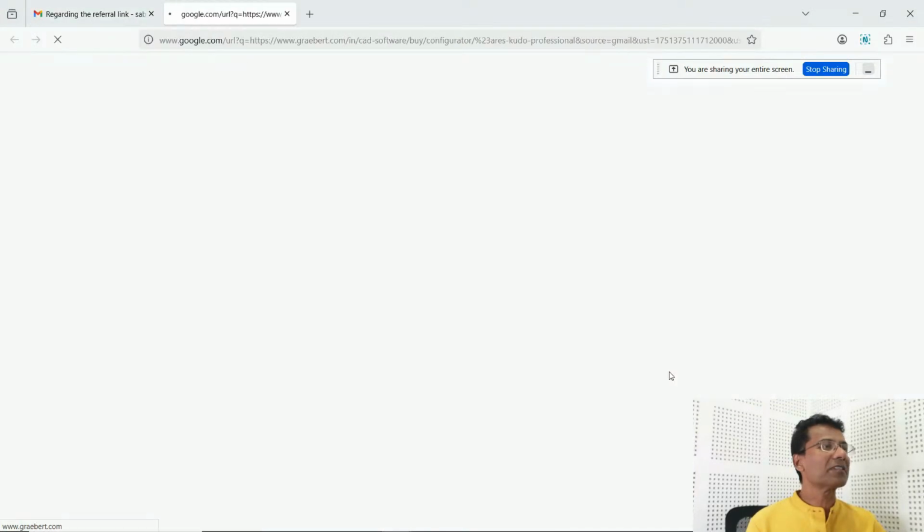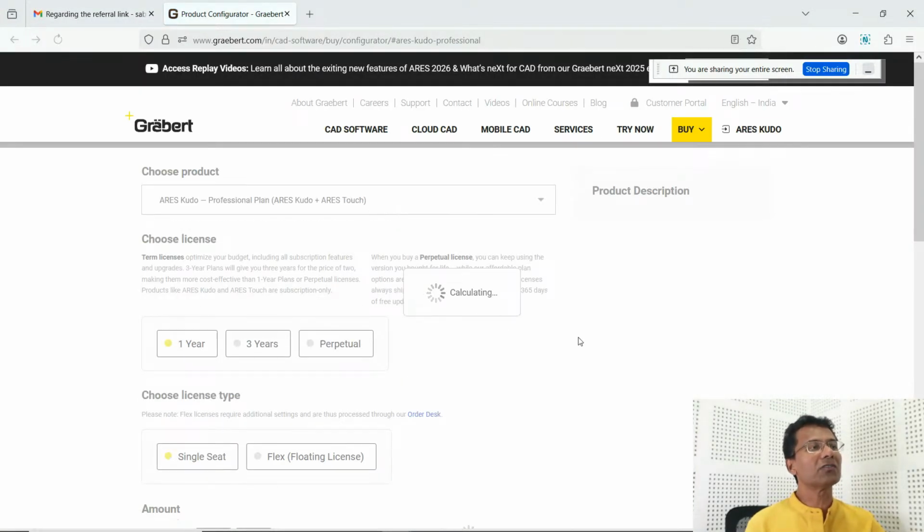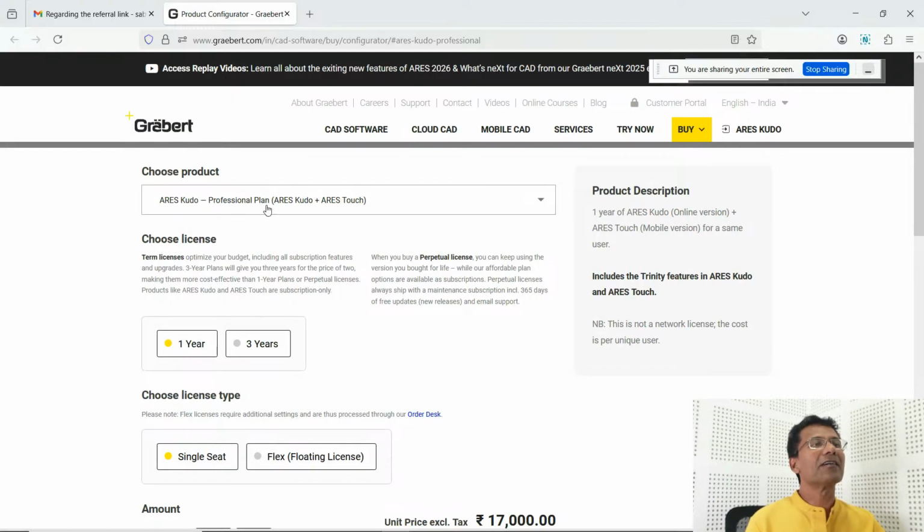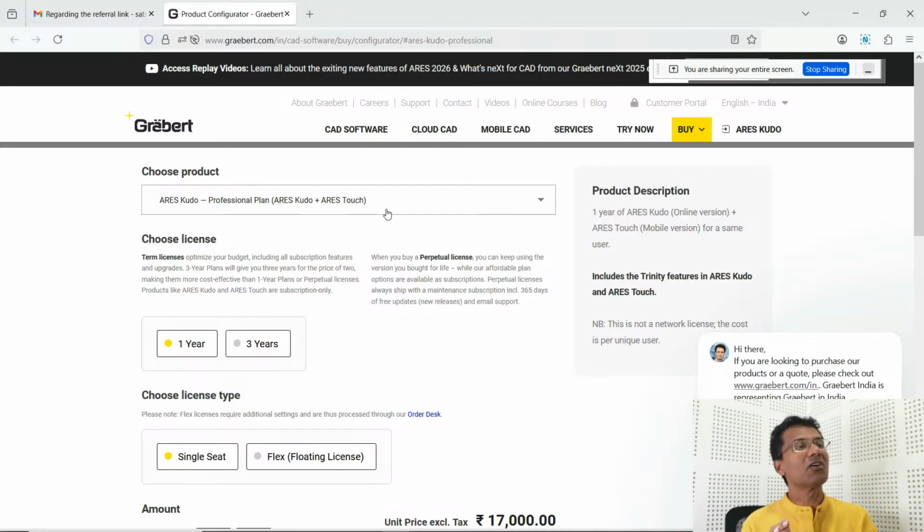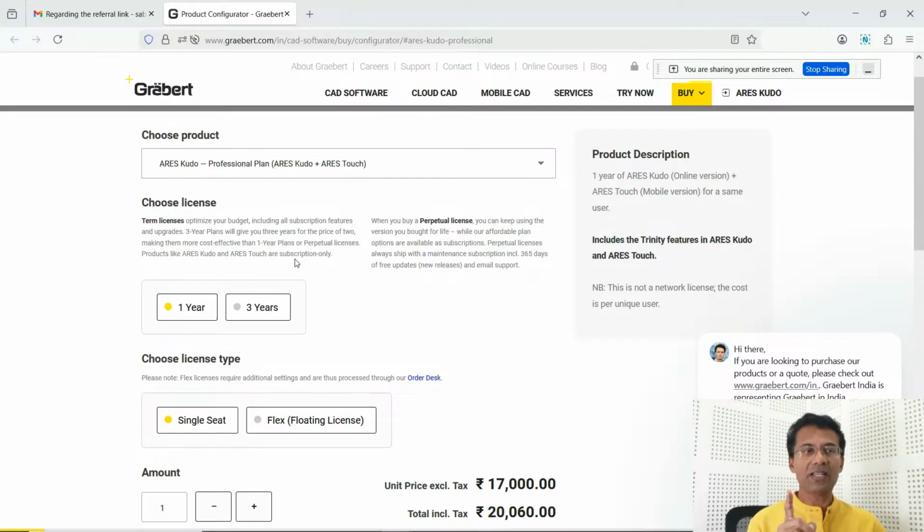When you click on the purchase link, you will move on to this page. Here, you will get the ARES Kudo professional plan. The professional plan is a combination of ARES Kudo and ARES Touch. ARES Kudo is a cloud-based application. ARES Touch is a mobile version of it. So you'll get both put together as one package in the professional plan.